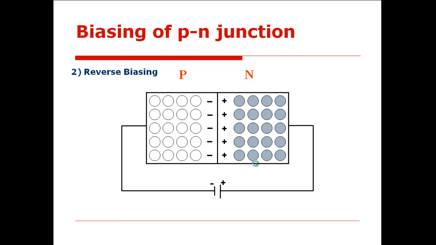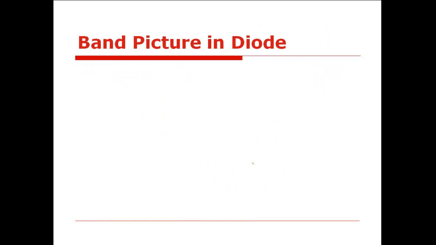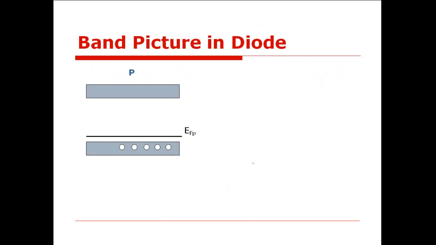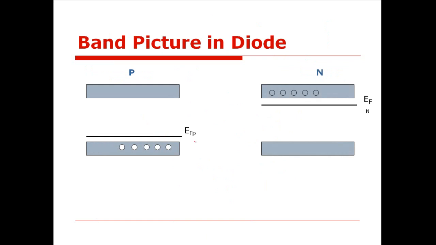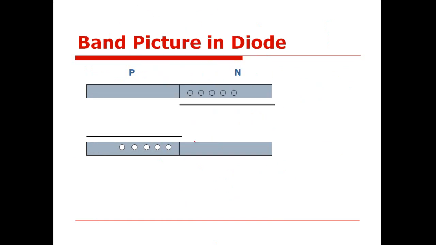Okay. Now we are not going to discuss the VI characteristic of the PN junction diode in forward bias mode and reverse bias mode, because we have already discussed this while discussing the semiconductor laser. Now we'll discuss the band picture of a diode.